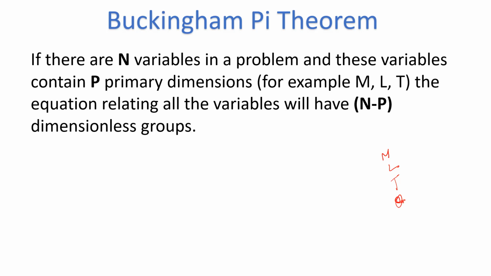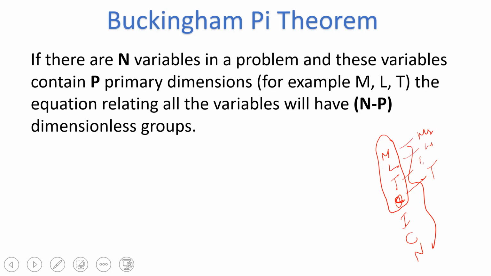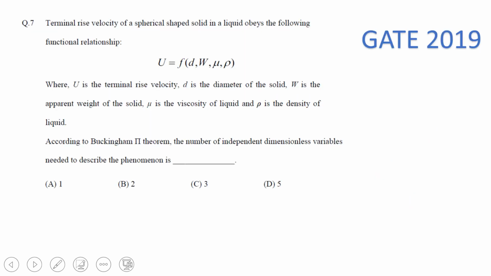Then current, ampere. Then amount of light, candela, then number of moles. These are the 7 basic dimensions, right? But in the case of fluid dynamics, we'll generally encounter up to these 4, like temperature, time, length and mass. Okay, so let us see some problems.